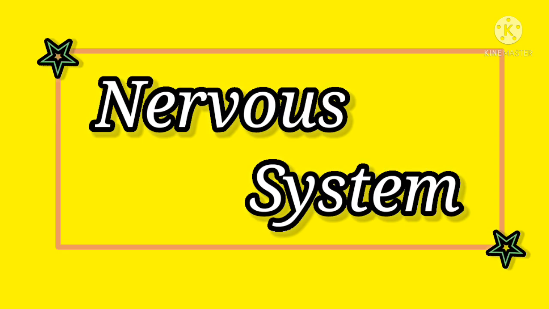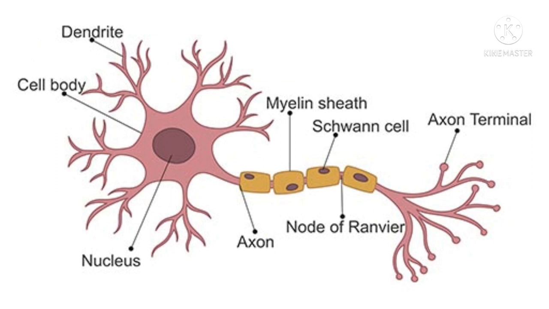Children, in our body, one system controls and coordinates various body activities in a proper manner. Can you tell me which system controls and coordinates various body activities? That is the nervous system. Now we can see the nervous system.